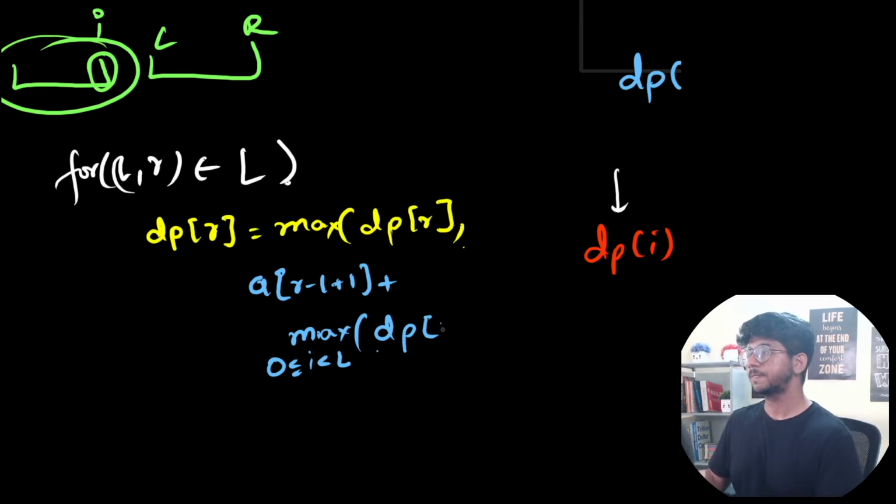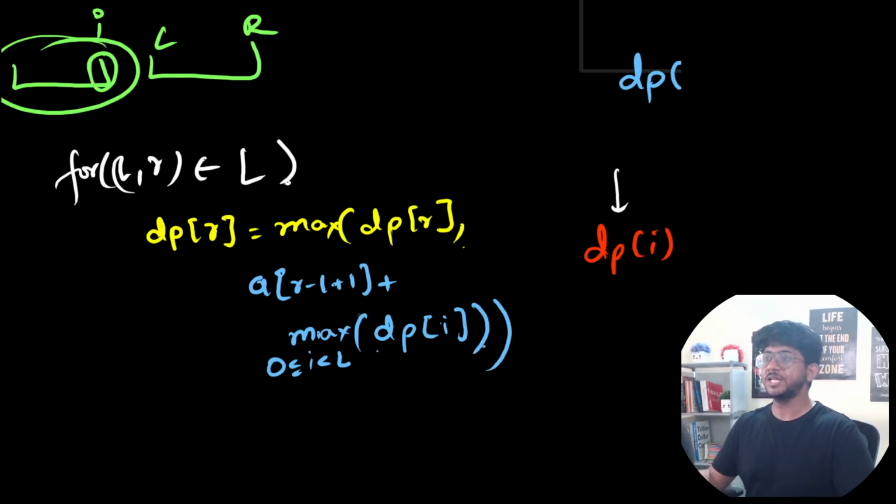This is going to be I over here, right? So this is the best you could do. This is how you update DP of R.